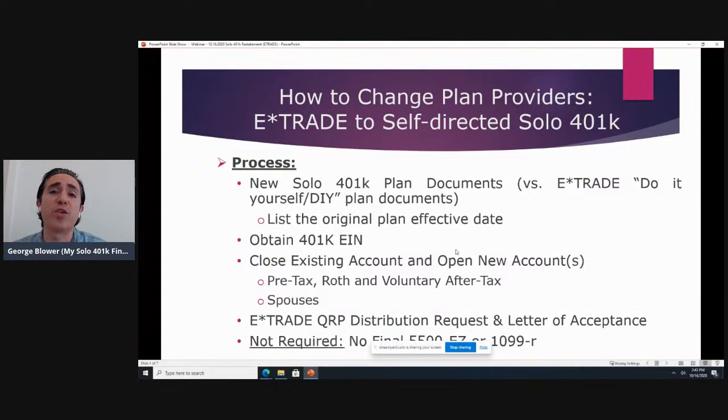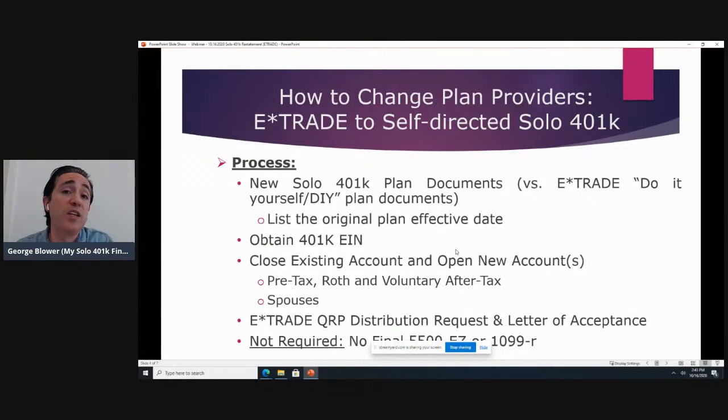They have their do-it-yourself E-Trade plan documents, then we draft our documents to replace or restate those documents. When we do that, we want the restated documents to relate back to the original effective date of their existing documents. So we would need to know the original effective date of your existing plan and make sure that the documents are drafted to reflect that it's really a restatement.